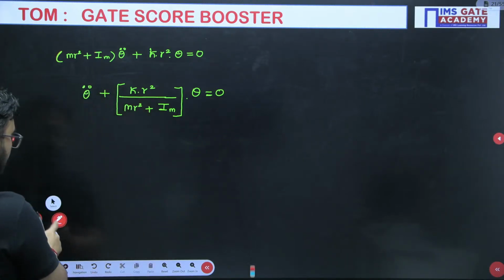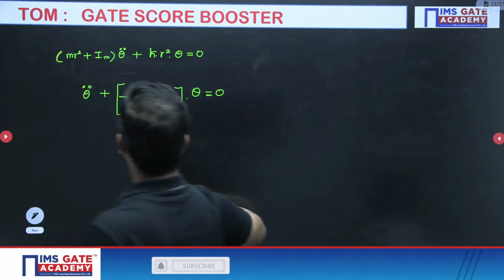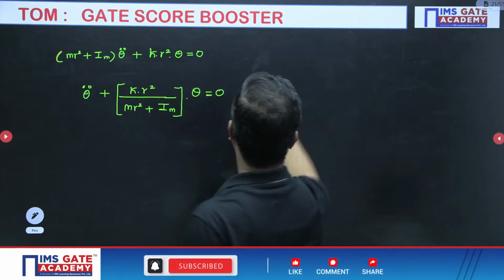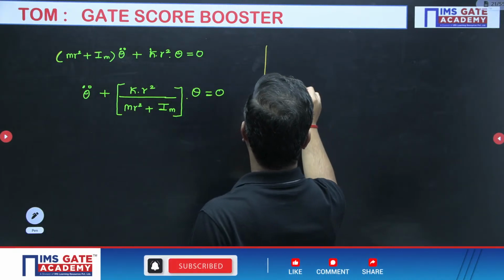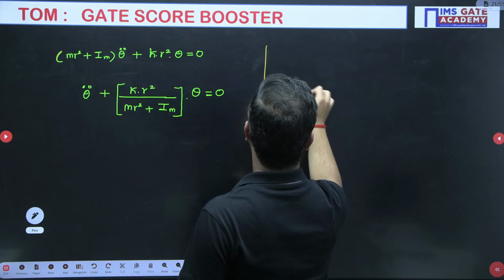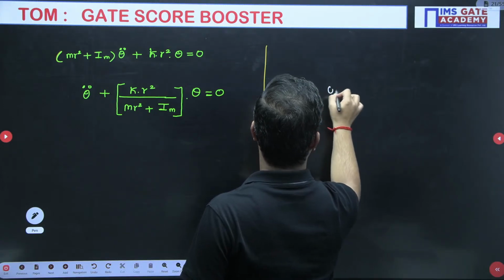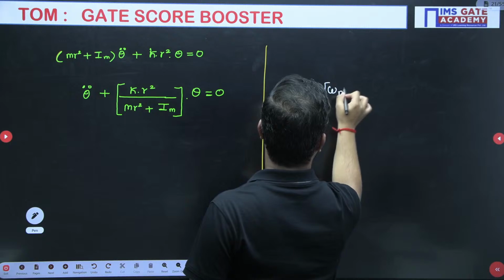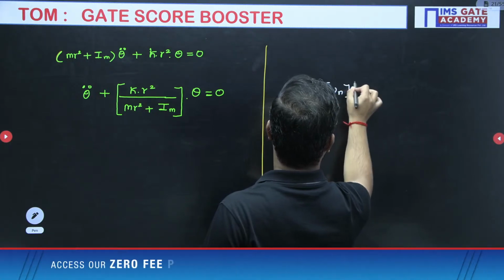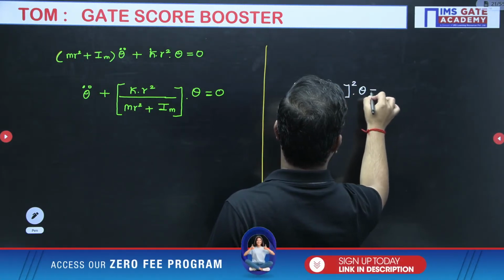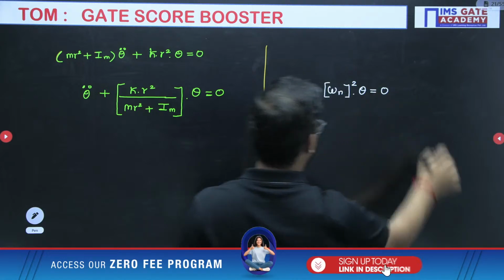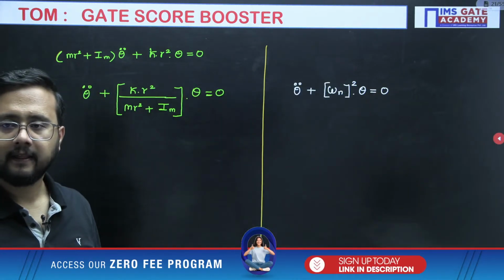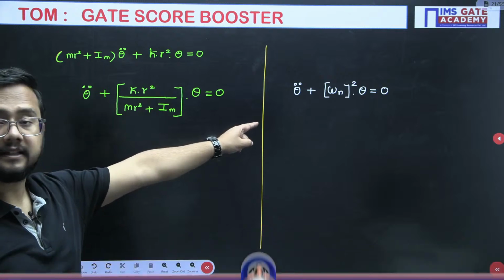Now you have to compare this equation with the standard format. What is the standard format? Theta double dot plus omega n whole square theta equals 0. Correct? This is the standard format.